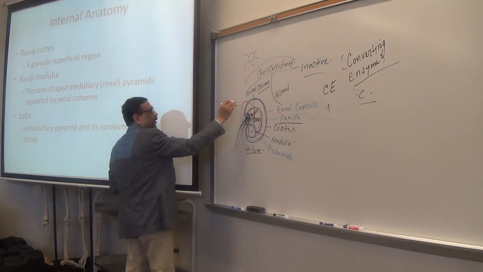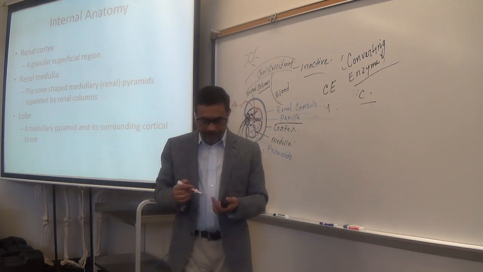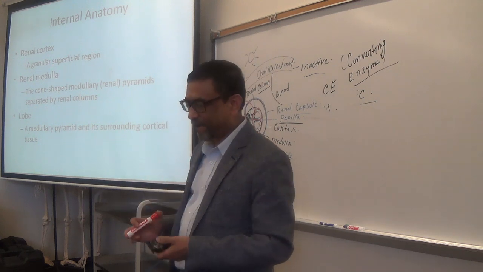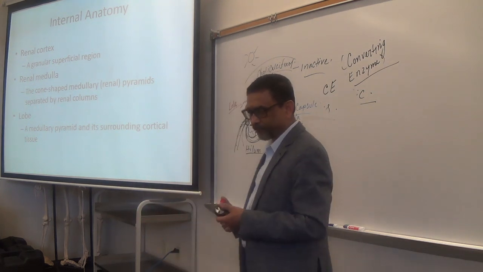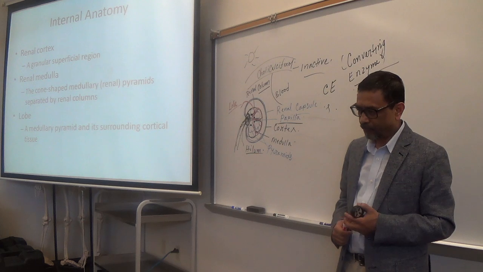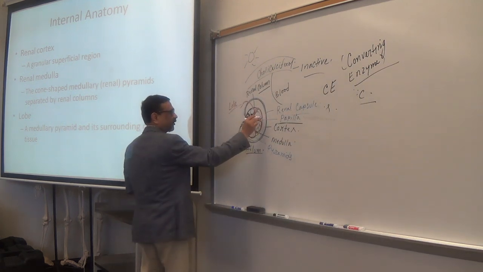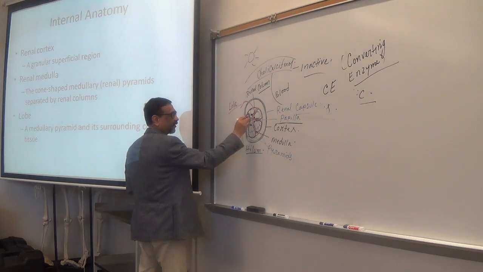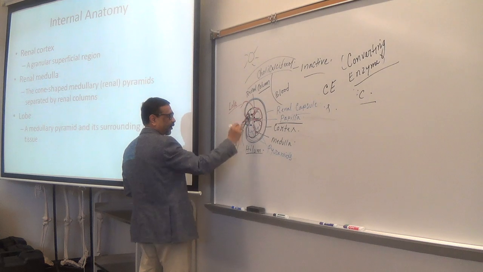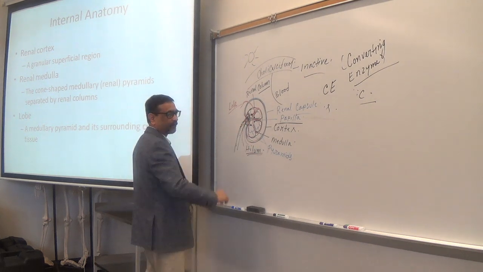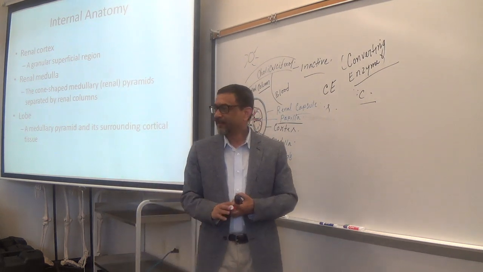Okay. So what is your question? You have a question? Oh, I said, so the indentation is the renal column and then invagination. Yeah. And the indentation here, through which the ureter, blood vessels, nerves, lymphatics pass, that is called the hilum. Is it clear? Okay.